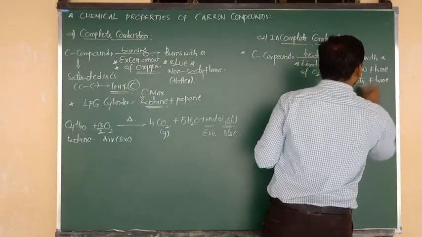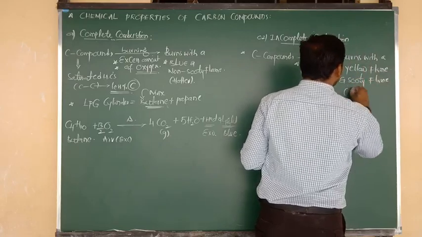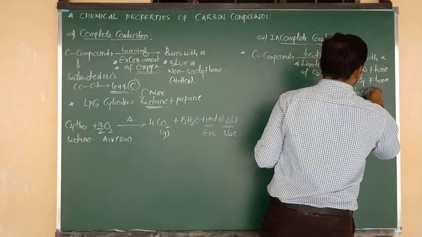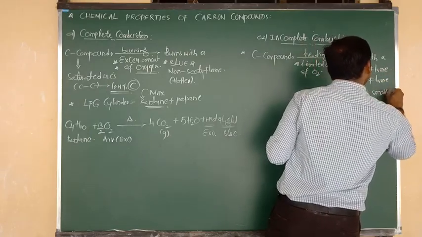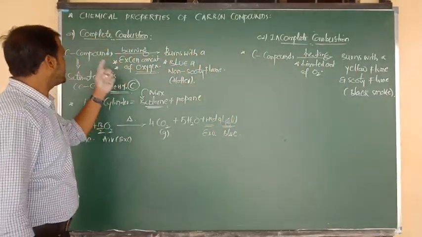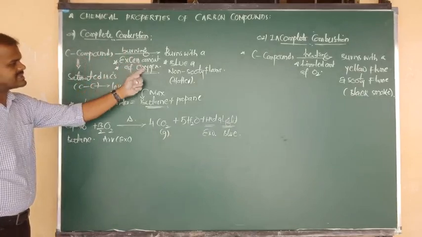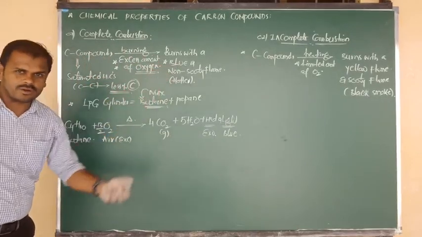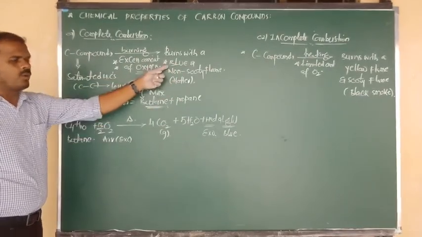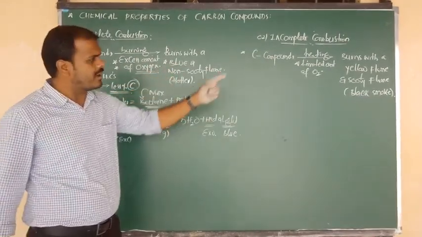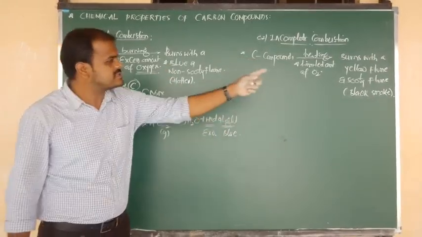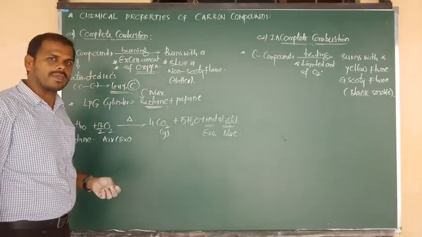What is meant by sooty flame? The meaning of sooty flame is black smoke. So the question is, once again, carbon compounds burning with excess oxygen burn with a blue flame, and with a limited amount of oxygen there is a yellow flame. Blue is clean, a non-sooty flame, and yellow is unclean. It contains dark smoke, that is nothing but a sooty flame.